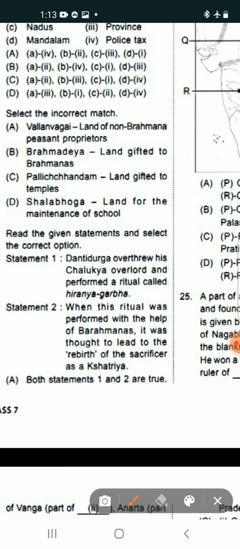Option C is Pallichchandam, land gifted to temples. And option D is Shalabhoga, land for the maintenance of a school.